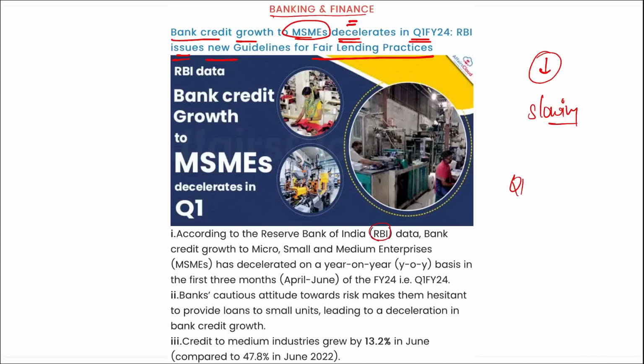Per RBI data, bank credit growth to MSMEs has decelerated on a year-on-year basis in the first 3 months of fiscal year 24, and banks' cautious attitude towards risk makes them hesitant to provide loans to these small units, leading to deceleration in bank credit growth.